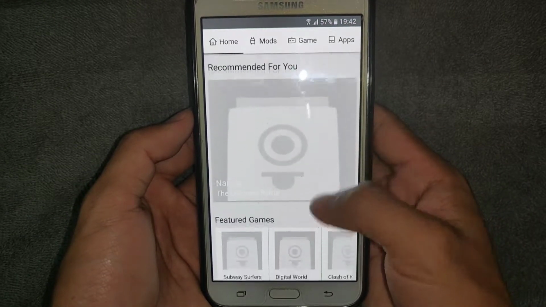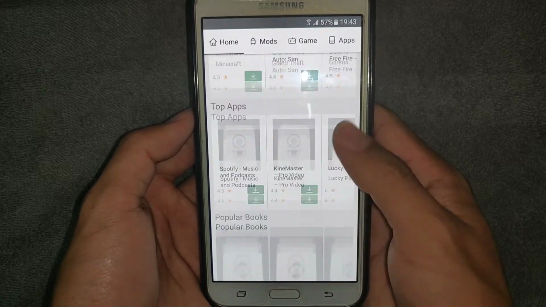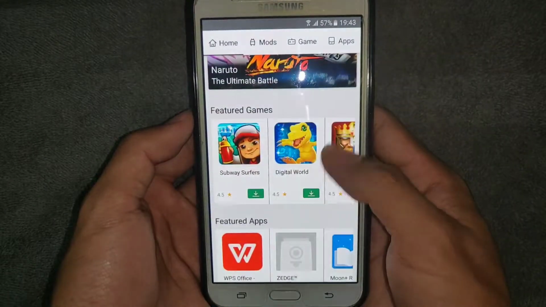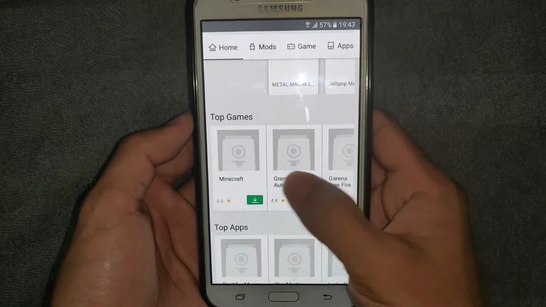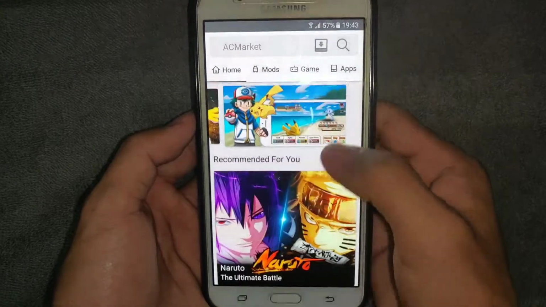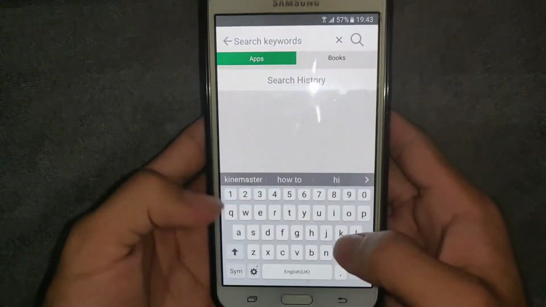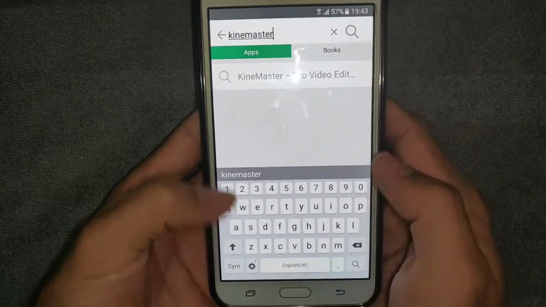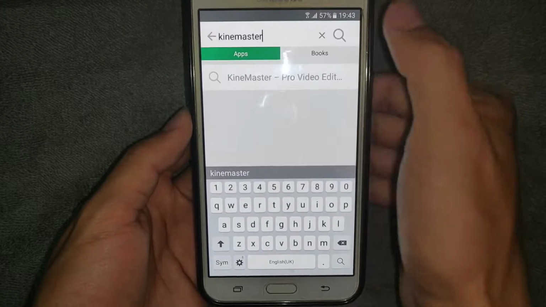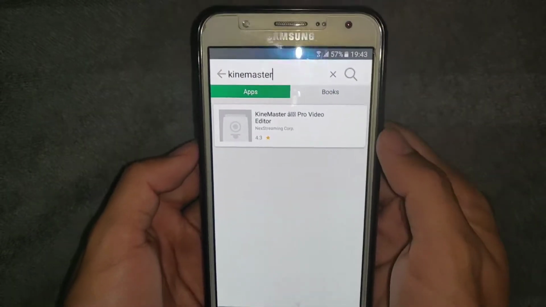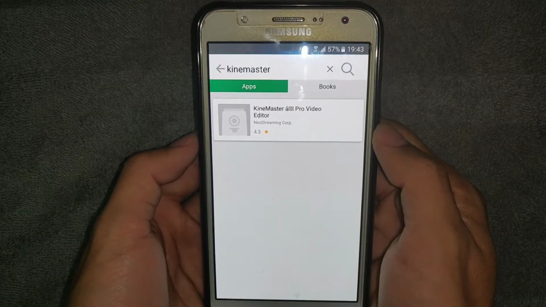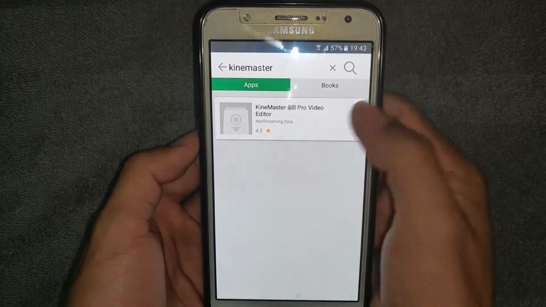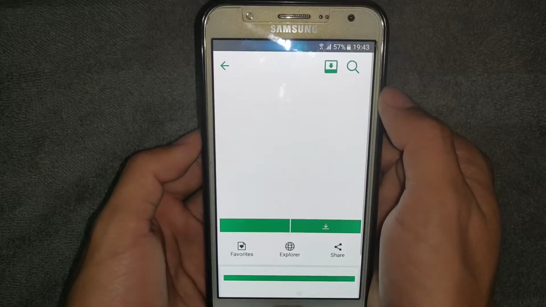Yeah, this is how it is looking like. So there are many types of apps and games here. Let's search Kinemaster here. Type Kinemaster. Yeah, here it is, Kinemaster. So let's click on the Kinemaster.